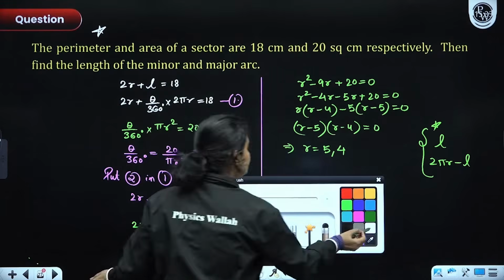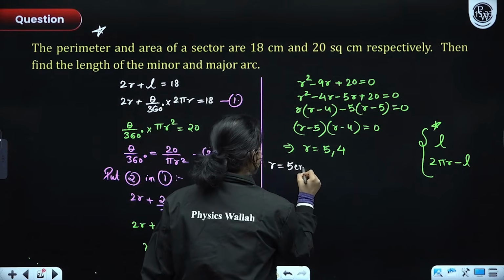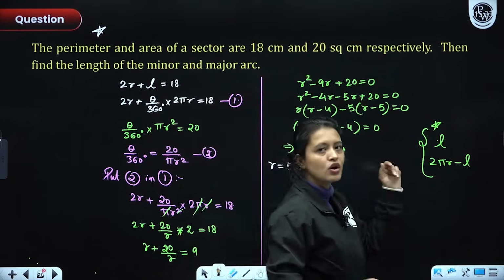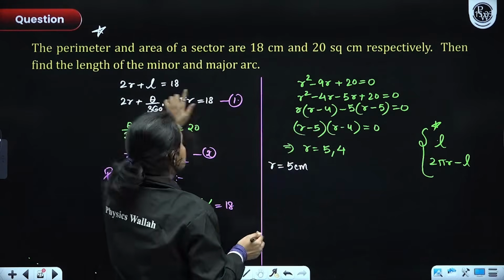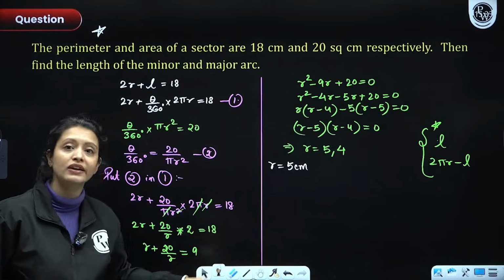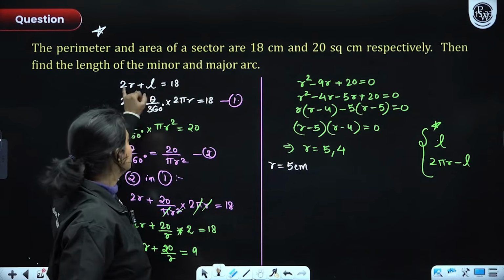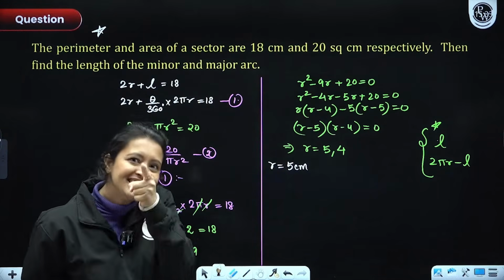So first of all, let's take r is equal to 5 centimeter, guys. If r is equal to 5 centimeter, let's focus on figuring out L because we have to figure out major and minor arc. So don't think that r is 5, so let's figure out theta. Why? You put r here and figure out L directly from here. Be smart. Okay, chalo.